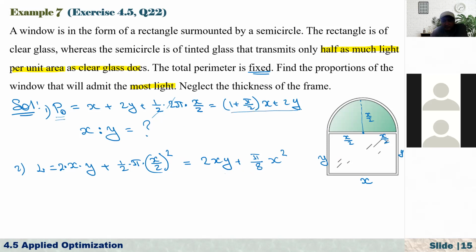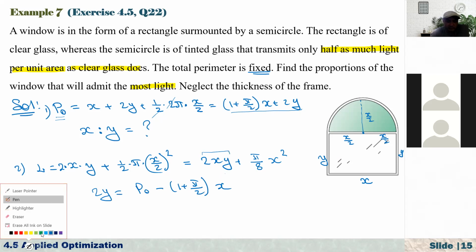On the right hand side, we have this. So I can find either 2y in terms of x, or x in terms of y. But since we have x squared, we better find y in terms of x. So from this perimeter, 2y is equal to p sub 0 minus 1 plus pi over 2 times x. Since I have 2y here, I don't have to find y itself.